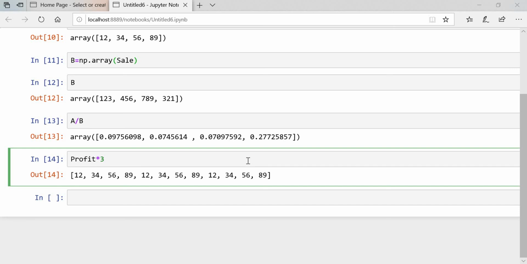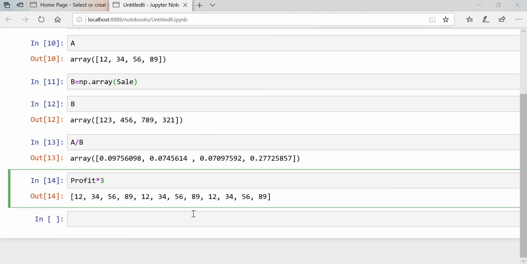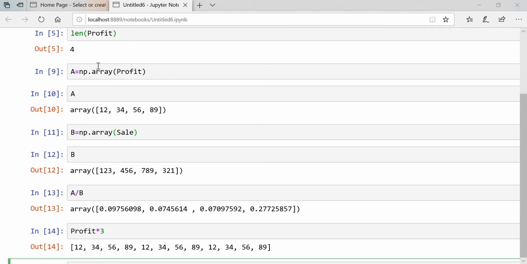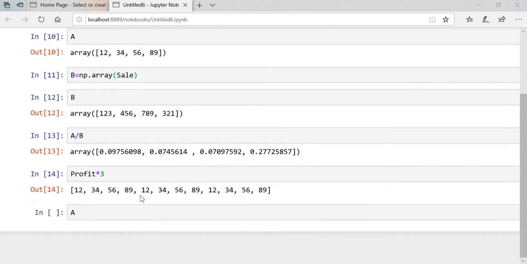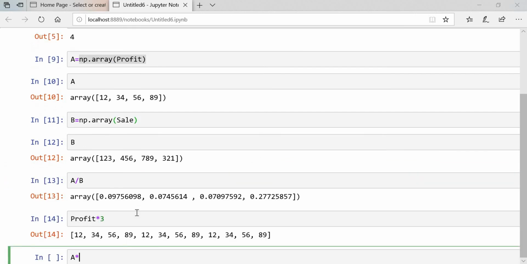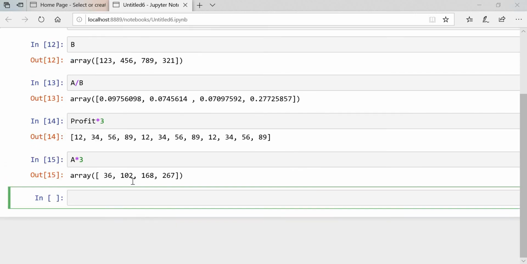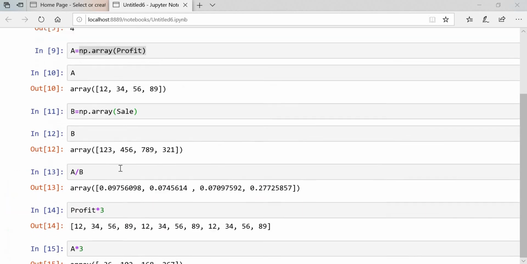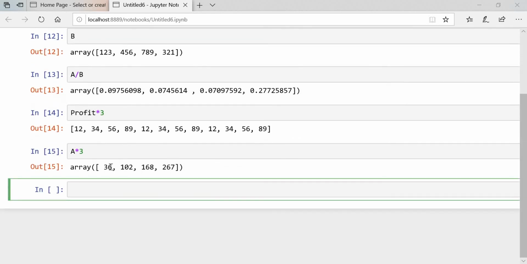So for that you need to convert it into an array first. We have converted the profit into an array, that is A. If you multiply this by 3, you will get a different answer, that is 12 into 3, that is 36.